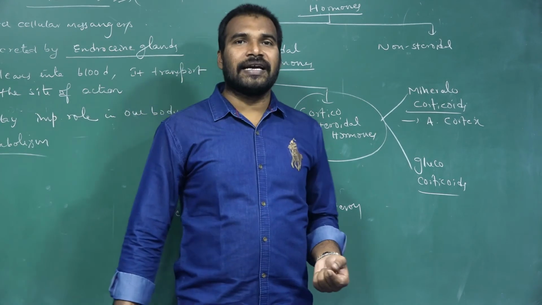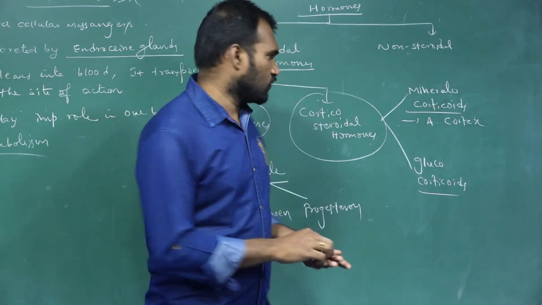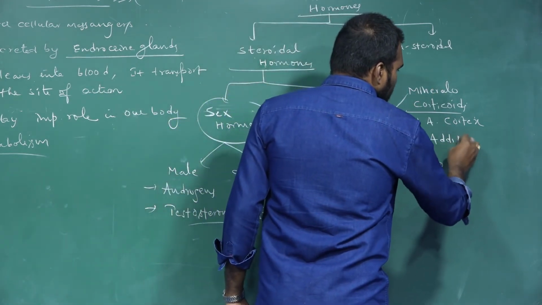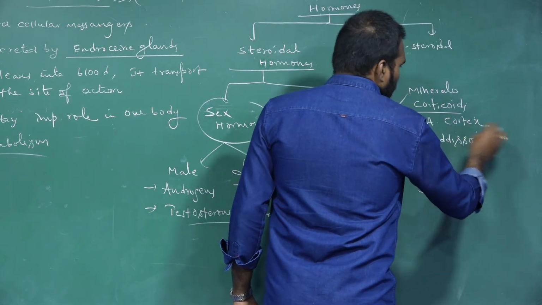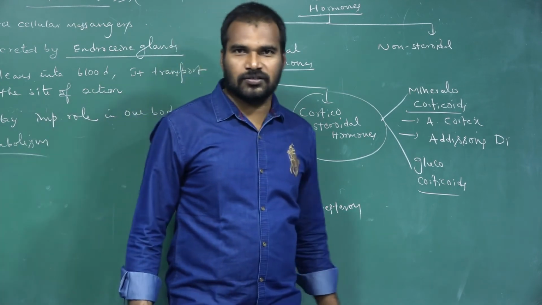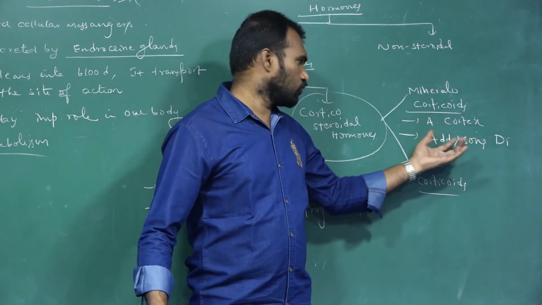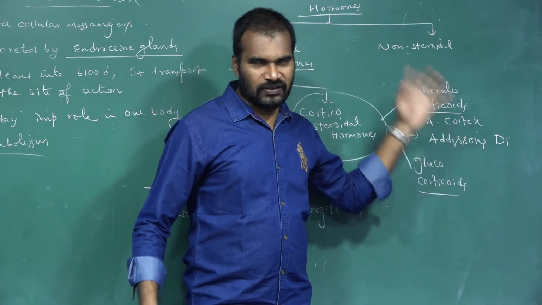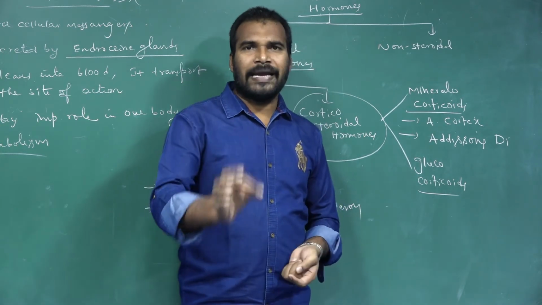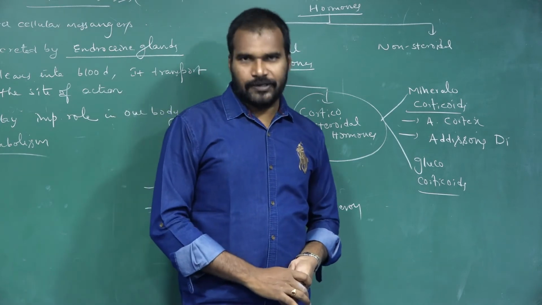then the person will get the disease Addison's disease. Which disease? Addison's. Lack of mineralocorticoids will cause Addison's disease. Okay, not Adidas. Adidas shoes, that's different. Just remember Adidas shoes. Okay, Addison's disease. Once again, the main role of these mineralocorticoids is that they maintain the water and salt balance in our blood.